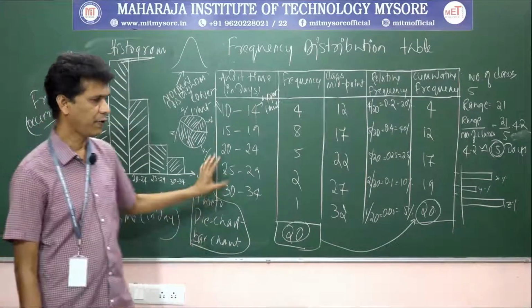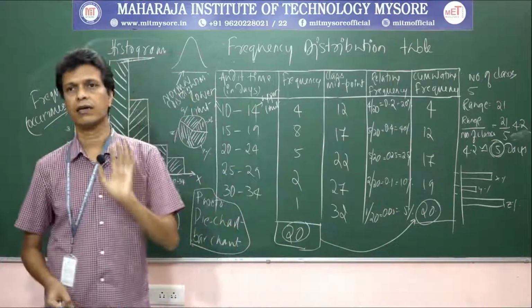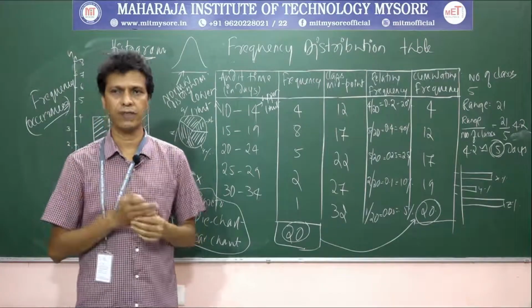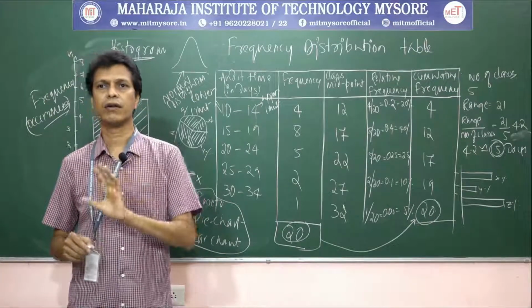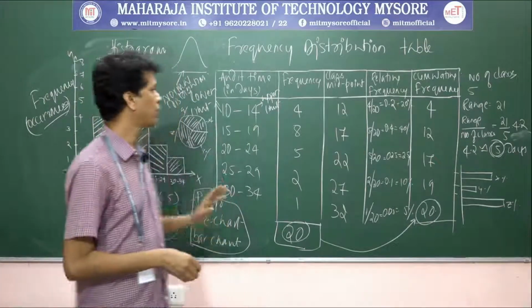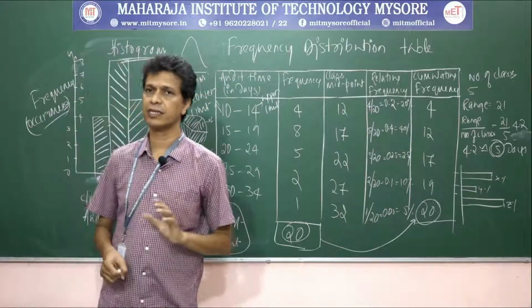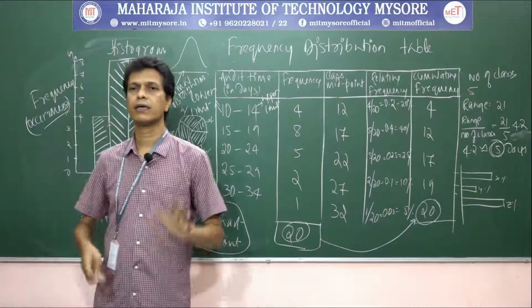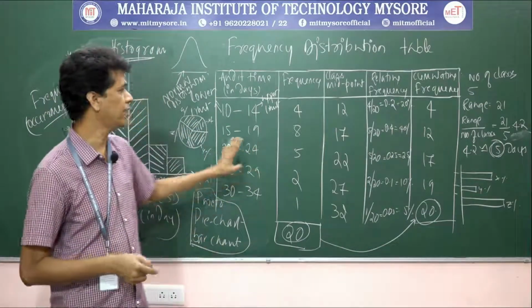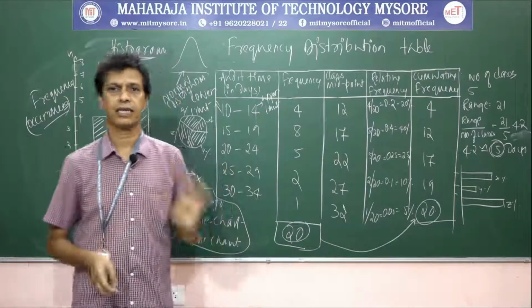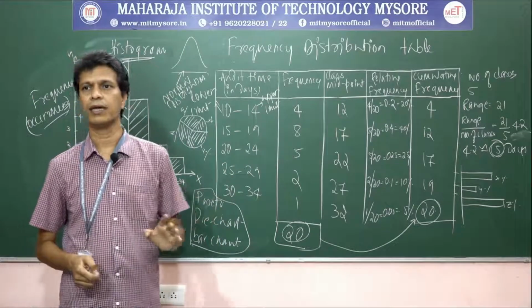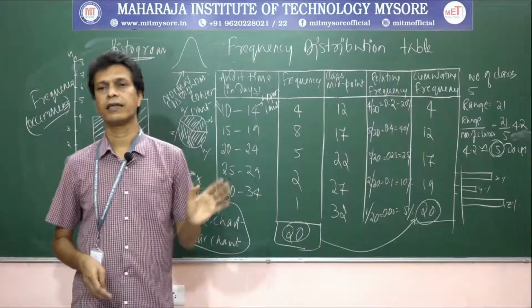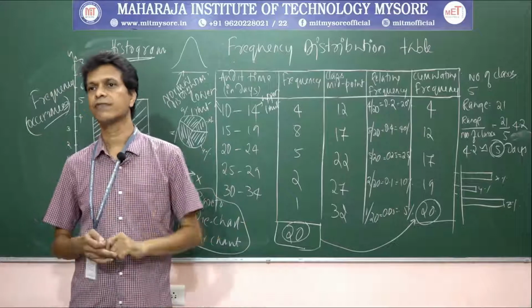Let us have a quick recap on this one. First, the raw data. Raw data is ungrouped data. We don't get any meaning out of that, and then we need to convert that raw data into grouped data. One of the most widely used ways is the frequency distribution. In the frequency distribution, we have to group the data. What are the basic steps? First, you need to determine the range. The second thing is you need to determine the number of classes from the range, and then you need to determine the width of the class.